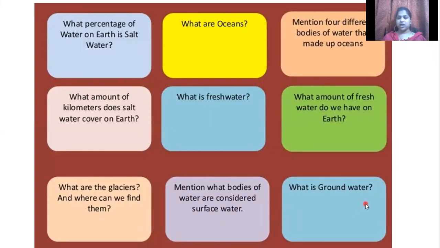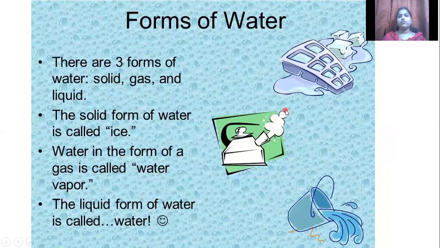And what is groundwater? Some questions are very fine, and you can find the answers very easily. The answers are readily available on the internet, so you can go through and find out. Some we can also discuss in our online class, so that we can identify answers through discussion and brainstorming. Over to the chapter. Now, forms of water.